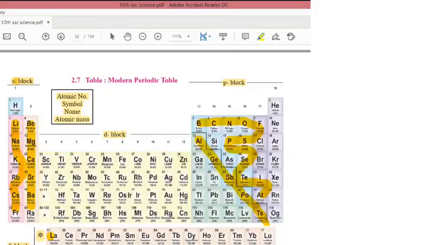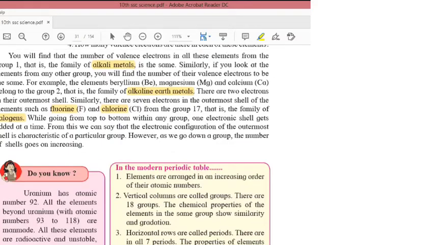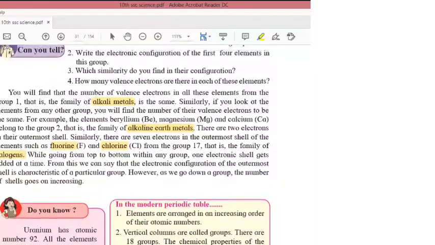So have you noted that vertical columns are known as groups? Horizontal rows are called periods. Also note down that group 1 is known as alkali metals.